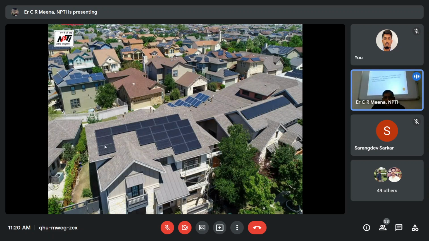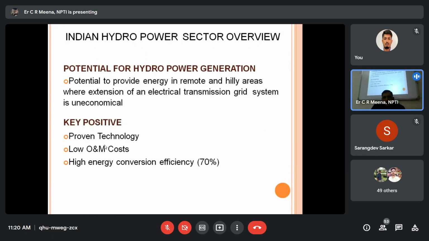Already we have discussed this one. India's hydropower sector overview. Potential of hydro generation is there. Potential to provide energy in remote and hilly areas where extension of electrical transmission grid system is not economical. So proven technology, hydro is the proven technology है. Low operation maintenance cost है. High energy conversion efficiency approximately 70%. More than 70 we can say.